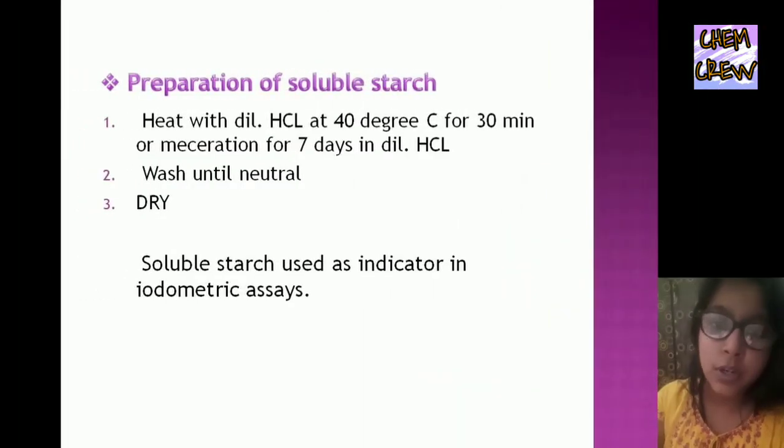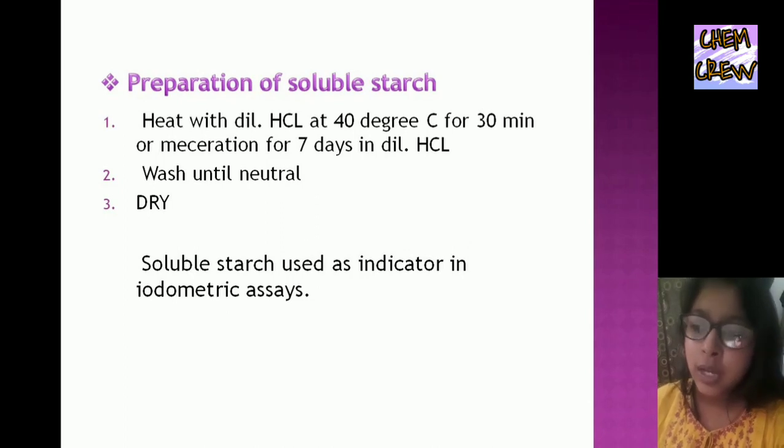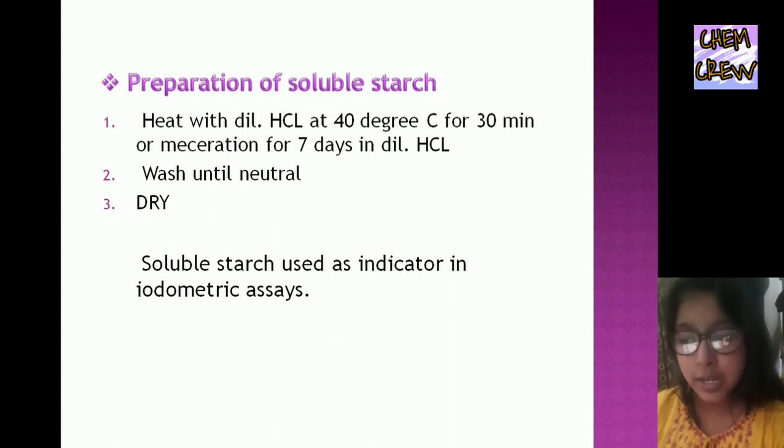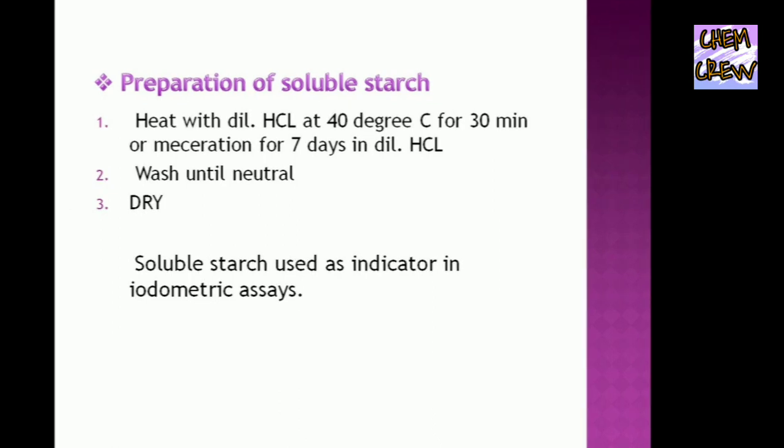Now, preparation of soluble starch. Heat with dilute HCl at 40 degrees centigrade for 30 minutes, or maceration for 7 days in dilute HCl. Wash until neutral and dry. So, soluble starch is used as an indicator in iodometric assays.